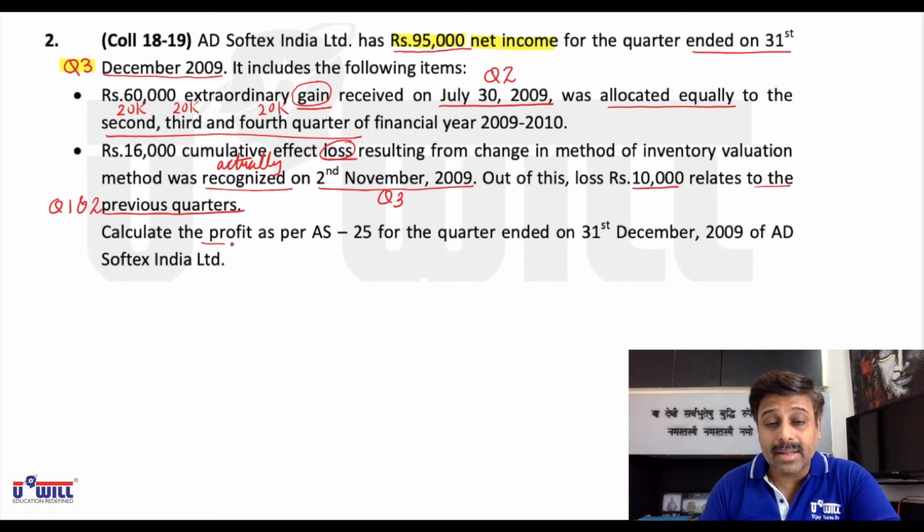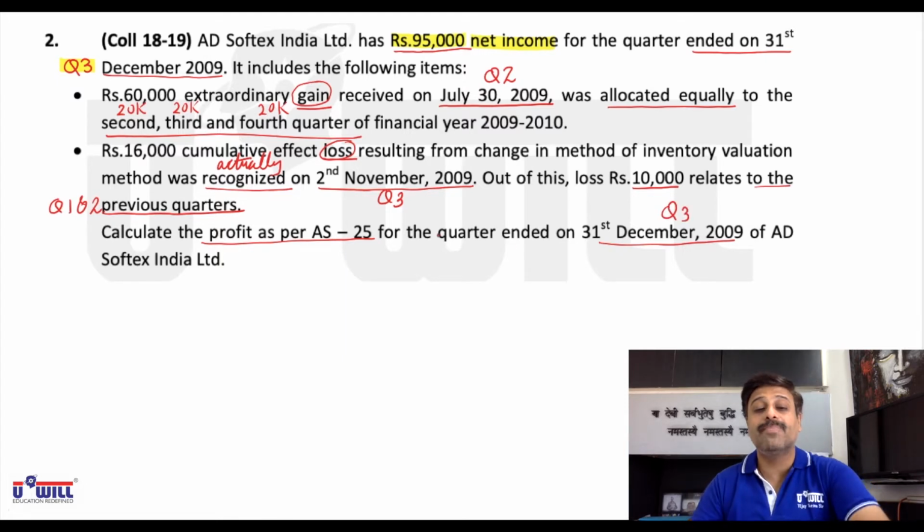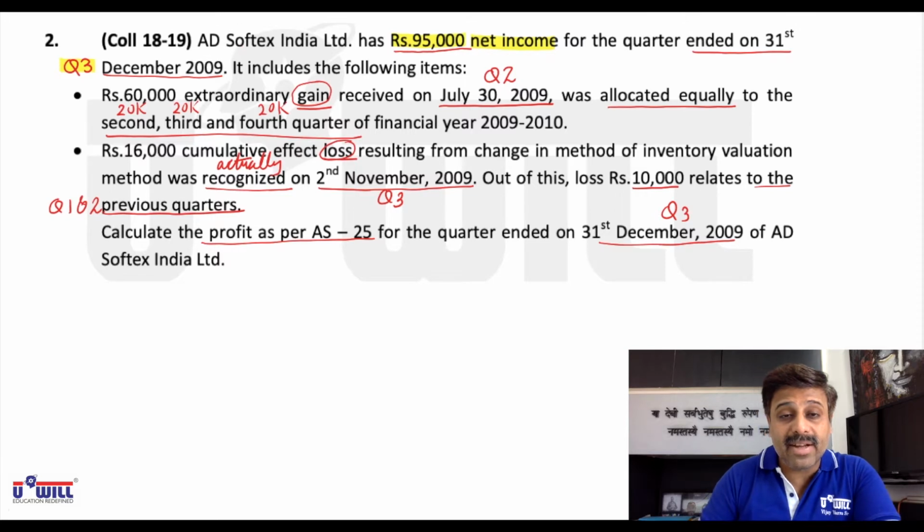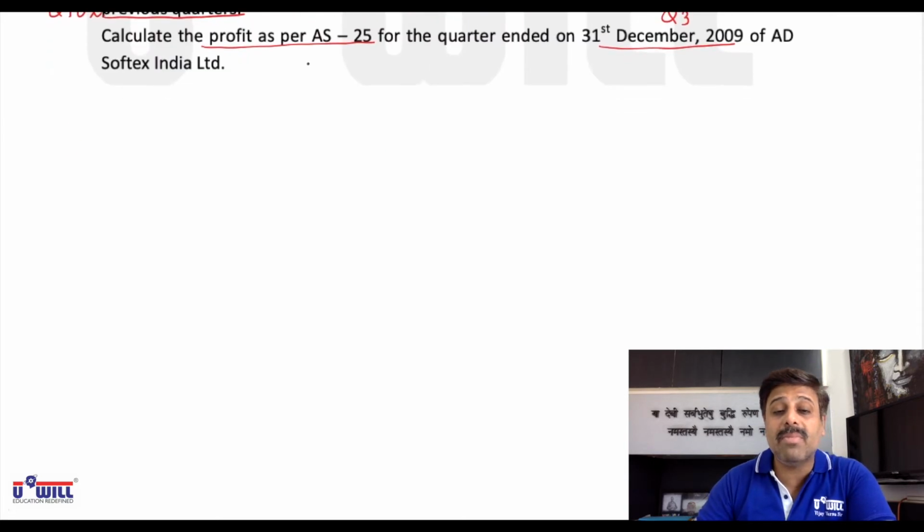Calculate the profit as per AS 25 for the quarter ended 31st December 2009 of Add Softex Limited. Means we have to calculate the profit for which quarter? Quarter 3. December, which we discuss over here, is quarter 3. Now, understand it everyone. For all the questions, we will be making one working.